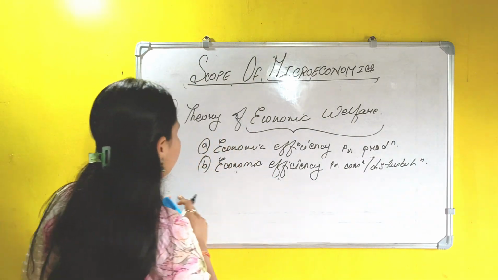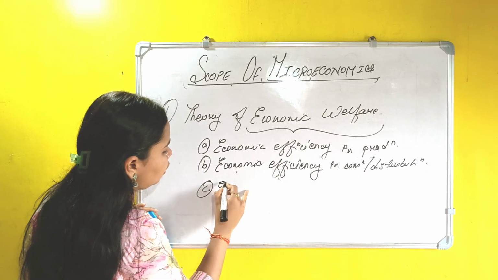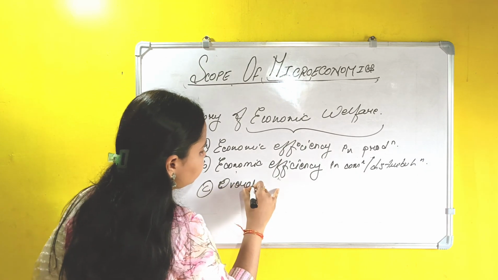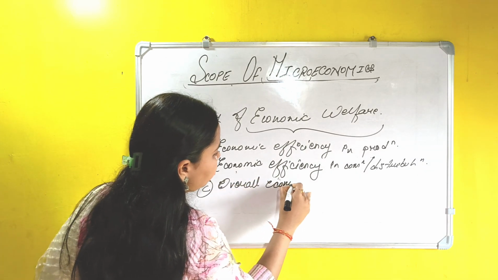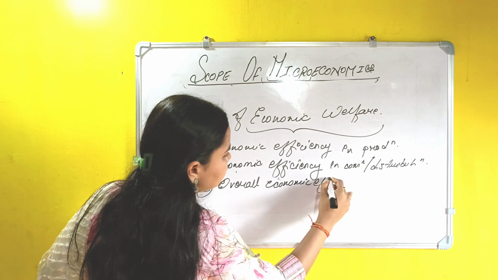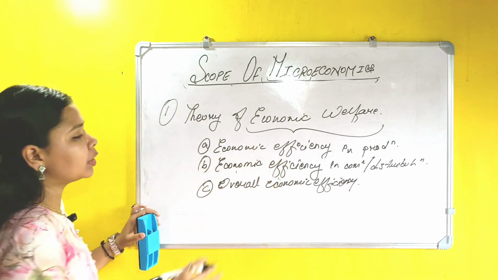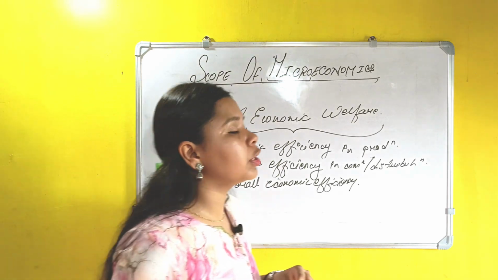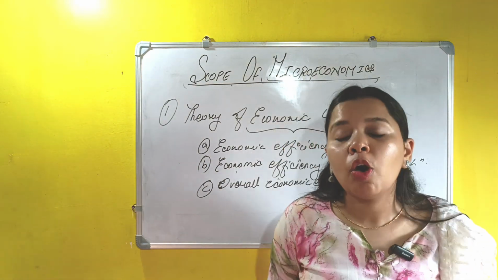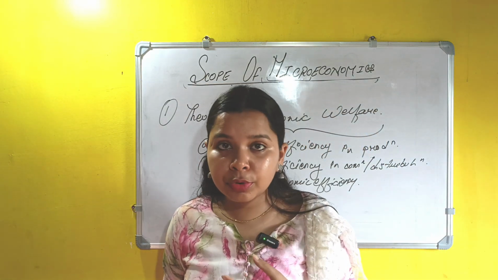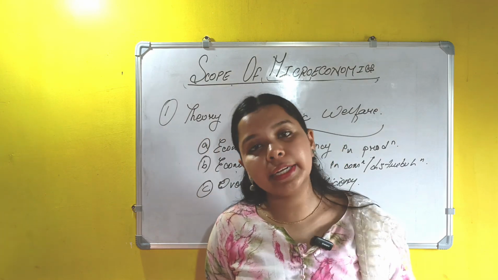It has one more topic, that is overall economic efficiency. Now this is very simple. If you have understood the above two points, you can understand this point also. Overall economic efficiency denotes the efficiency in both production and in consumption.